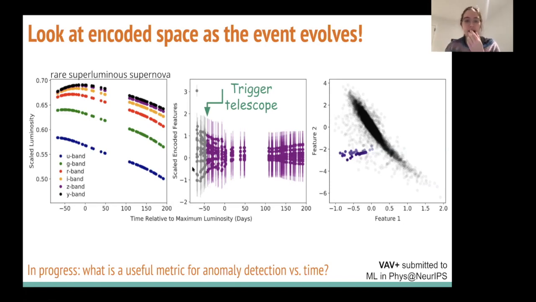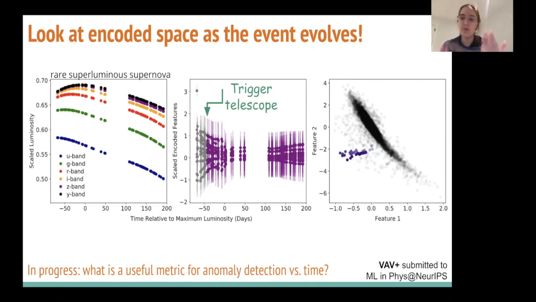What's interesting is that in this middle panel I'm tracking when it becomes an anomalous event, where anomalous means: among the 15,000 or so events that we were training on, when does it reach the top 0.5% of anomaly scores? That happens notably before peak, which is really exciting for astronomers because often a lot of the interesting physics happens very early on and then it decays away quite quickly.